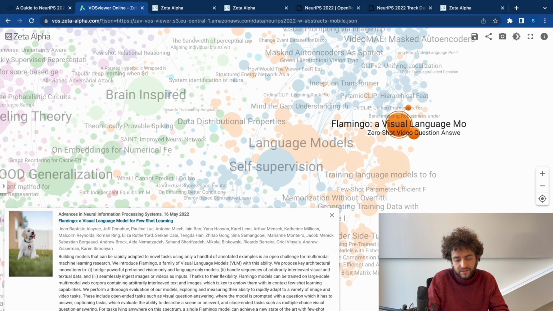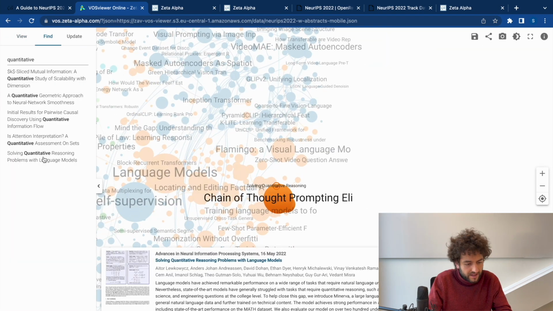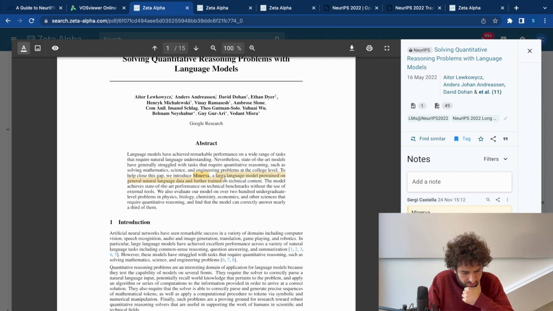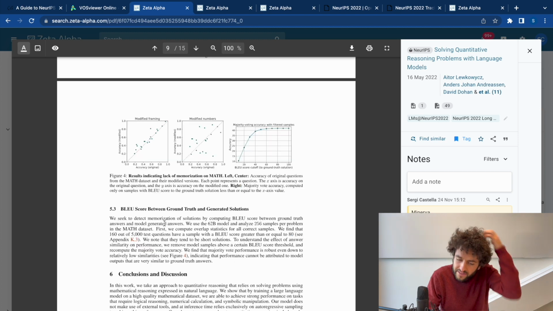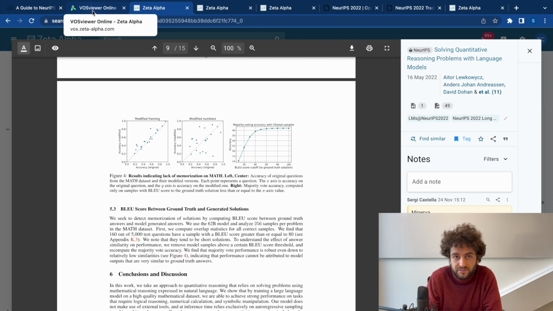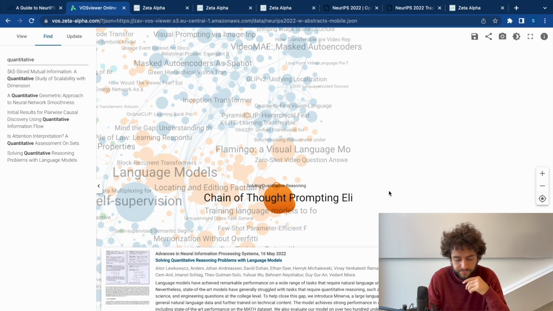Another one that was also quite popular is Solving Quantitative Problems with Language Models. This model is also called Minerva. It's a large language model pre-trained on general language data and further trained on technical content. They basically showed how large language models can also do a lot of math reasoning if you give them the right data, which is one of the big topics in large language model research: invest in the large-scale data that you're training on, that pays off really well.